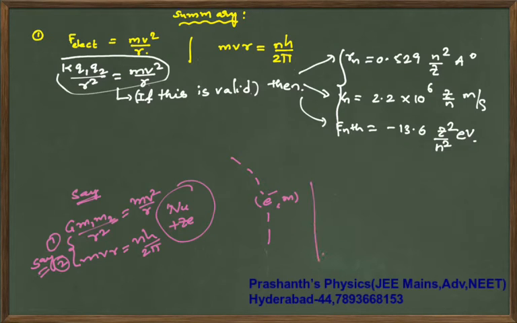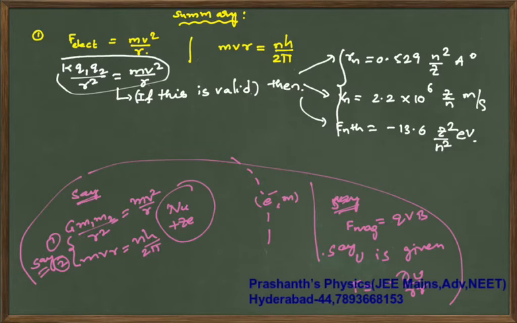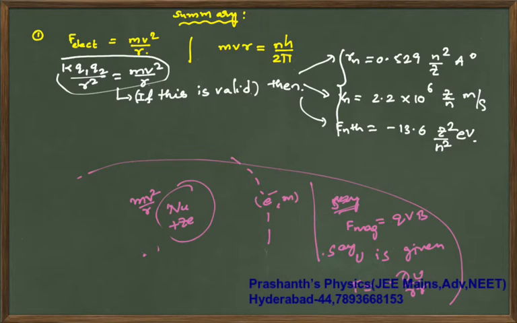Next, let us say instead of gravitational force you are given that magnetic force is valid. Then your magnetic force will become qvB. And let us say some potential energy U is given. Then your force is minus partial derivative of U with respect to r, minus dou U by dou r. Like this you will have different scenarios. For all these kinds of scenarios, we are supposed to calculate the force, energy, whatever is asked in the question. Right? So let's do that.